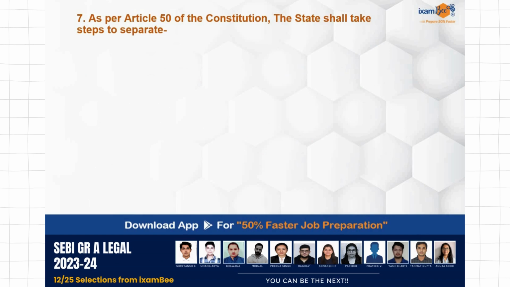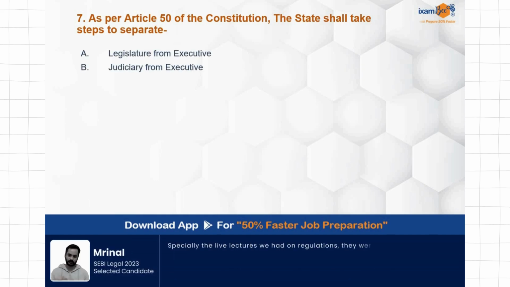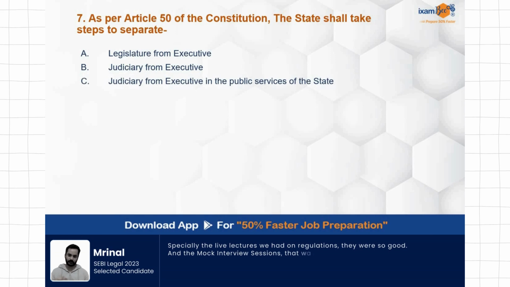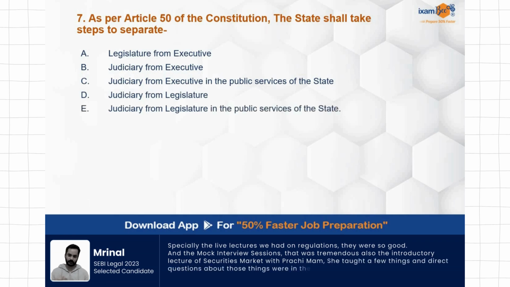For Article 50 of the Constitution, states shall take steps to separate legislative from executive, judiciary from executive in the public service of the state, judiciary from legislature, judiciary from legislature in the public services of the state.